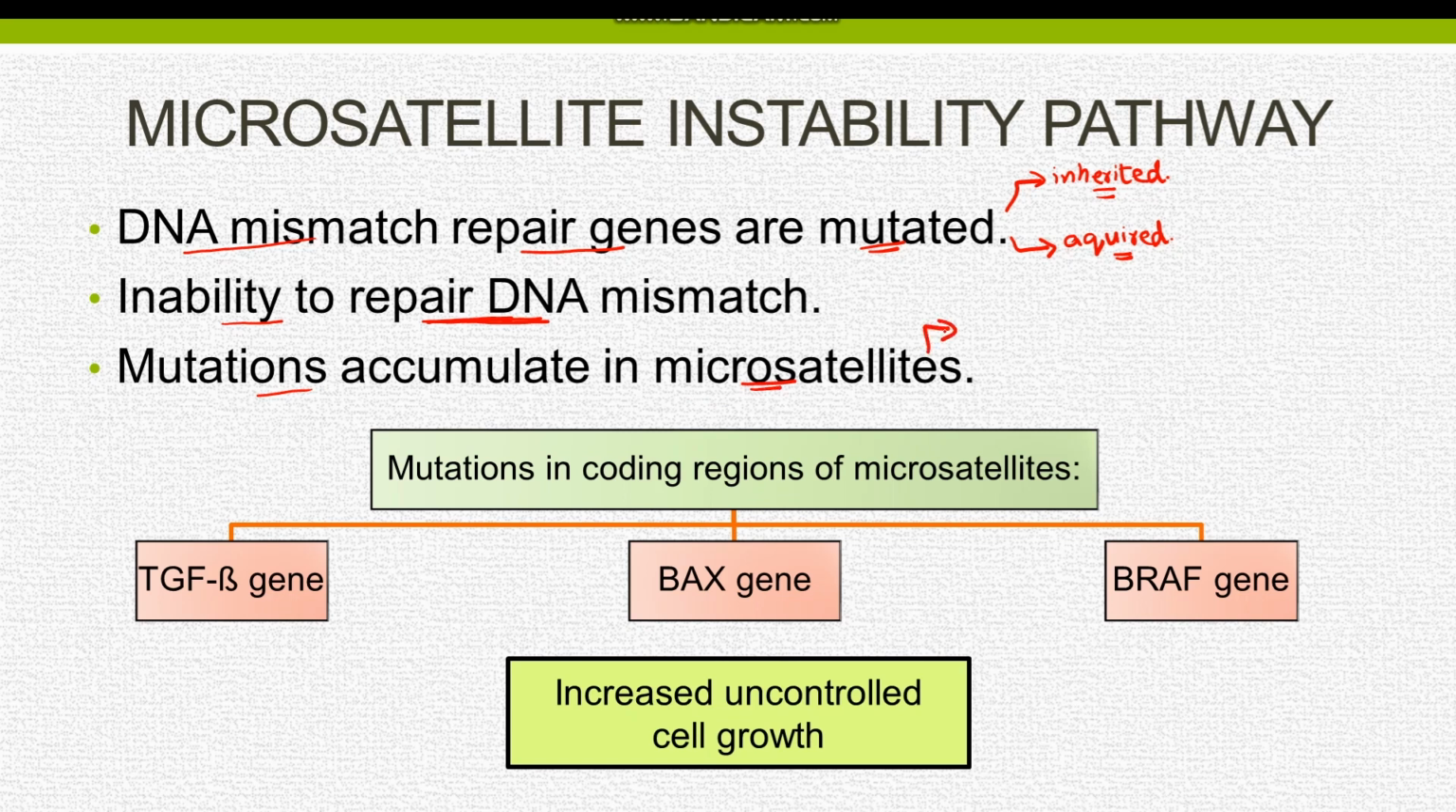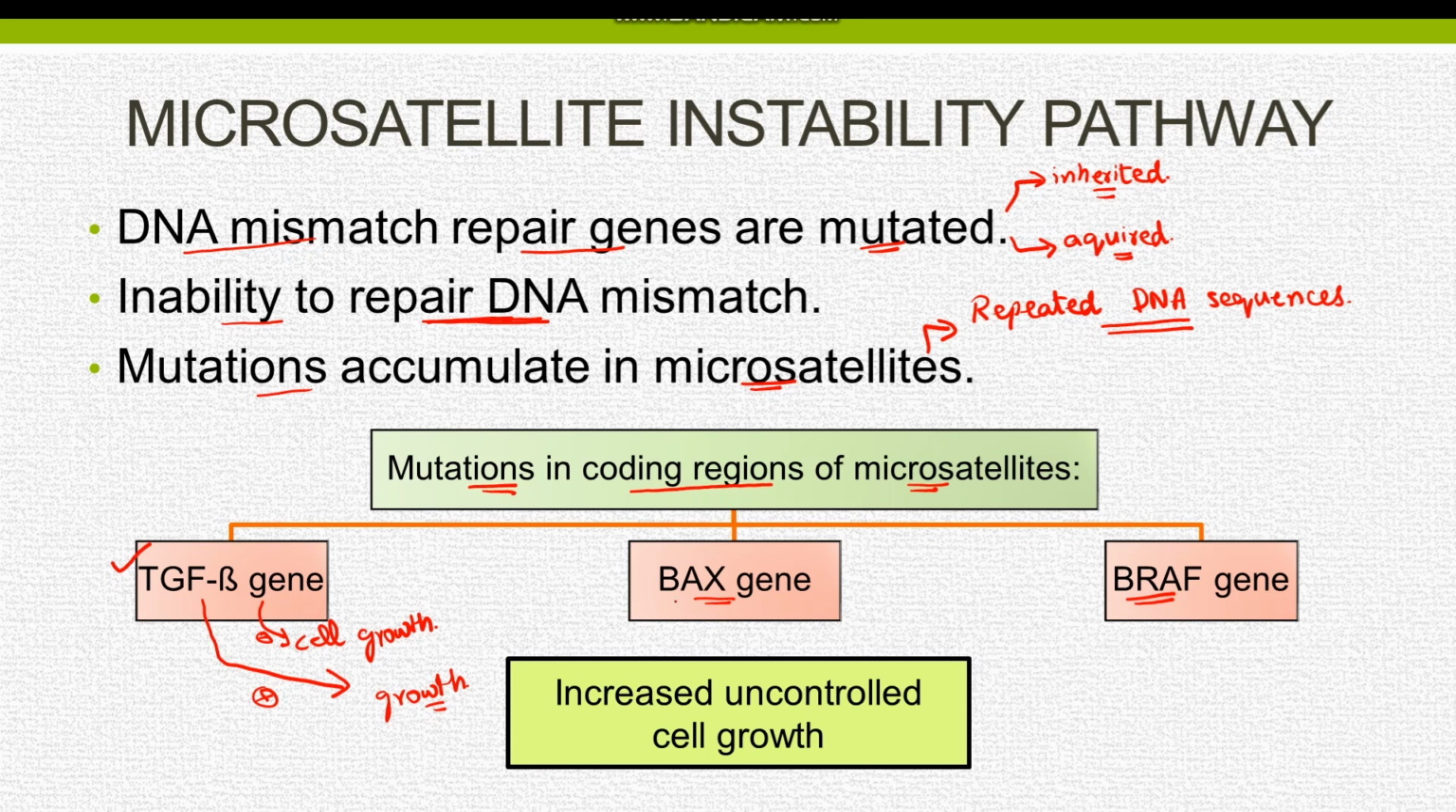Microsatellites are repeated DNA sequences on the chromosomes. These mutations usually accumulate in the microsatellites present in the non-coding region. But in certain cases, the mutations are also present in the coding regions of the microsatellites. The genes mutated in such cases include the transforming growth factor beta gene, the BAX gene, which is a pro-apoptotic gene, and the BRAF gene. The transforming growth factor beta gene is an inhibitor of cell growth, but the mutation results in increased cell growth, resulting in the formation of tumor.